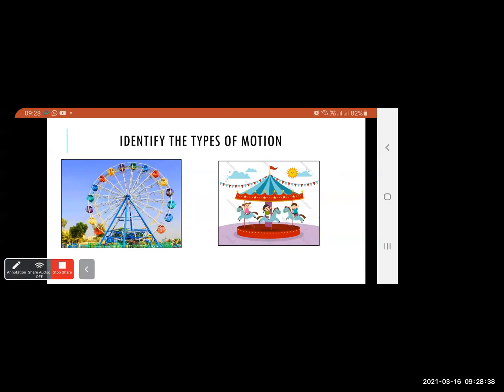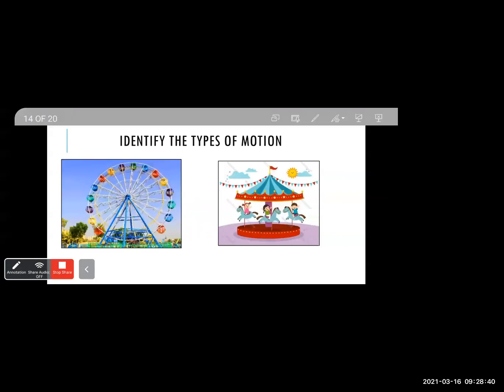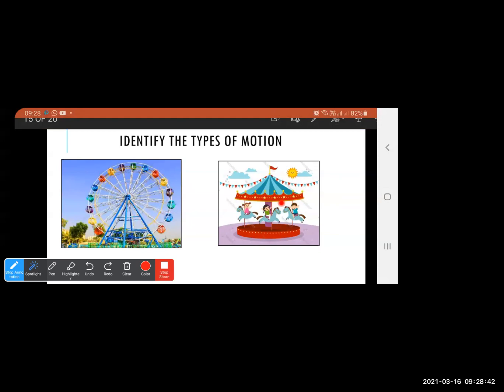Now, see this giant wheel and tell me whether this giant wheel possesses uniform circular motion or non-uniform circular motion. It will have a non-uniform circular motion. Why? Because while going up, the speed decreases.